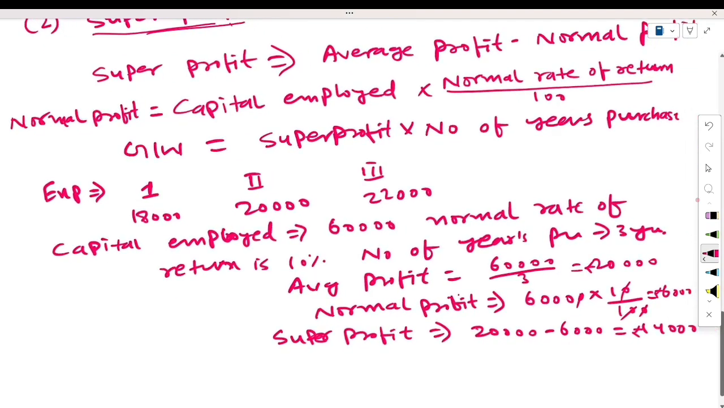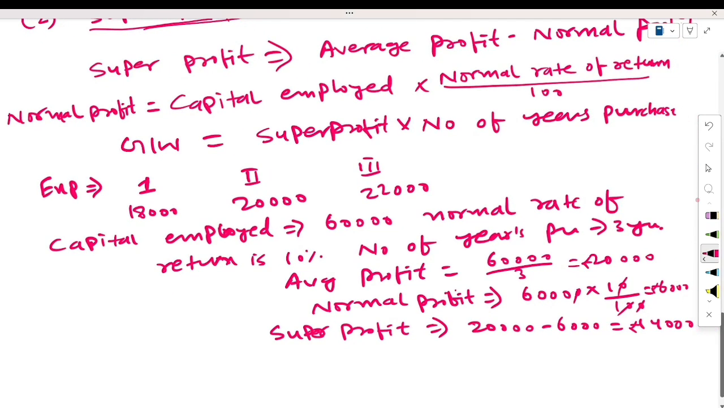Now we have to calculate the value of goodwill. Goodwill is equal to, what formula will we use? Super profit into number of years purchase. Super profit is how much? 14,000. How many years are we purchasing this for? 3 years. 42,000 will be the value of goodwill. So this is the super profit method under which we will be able to calculate the value of goodwill.